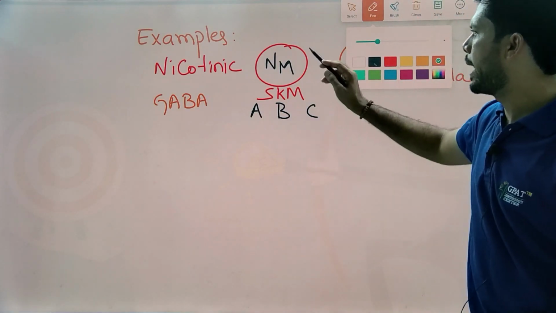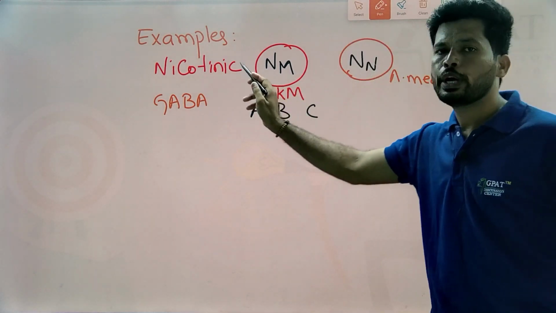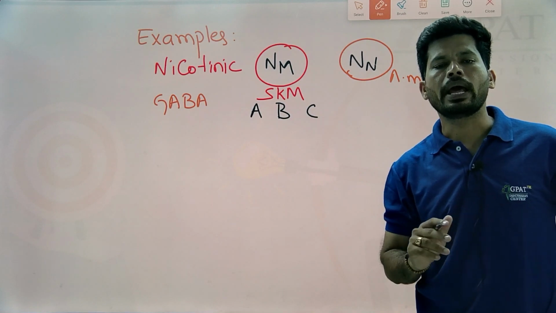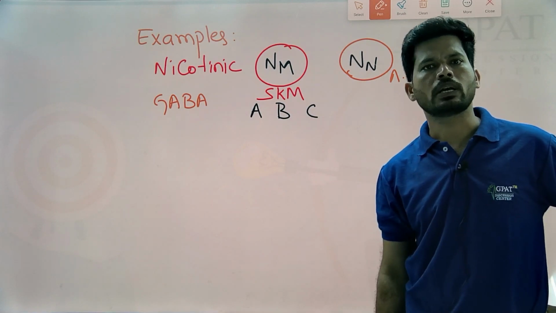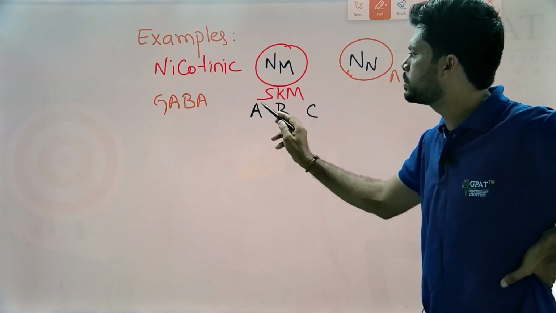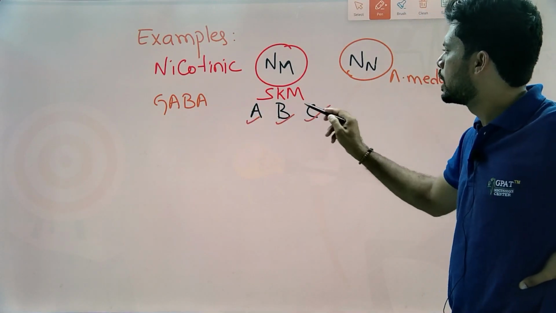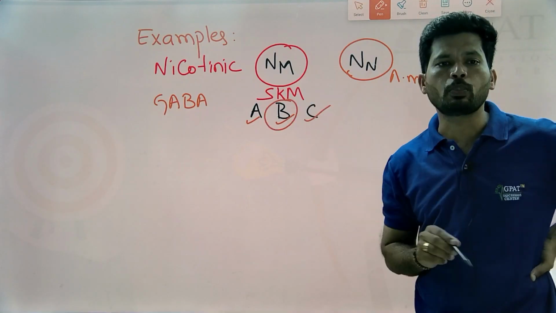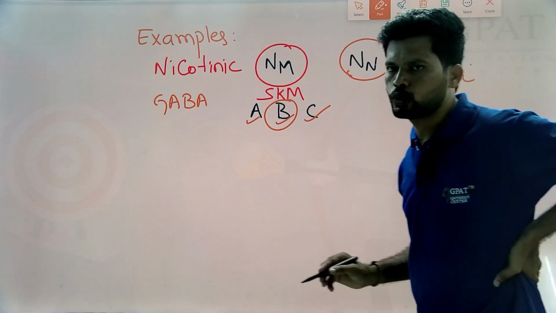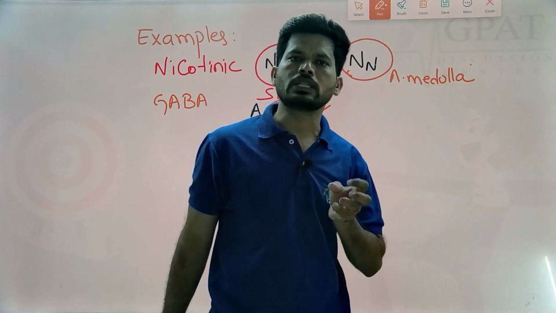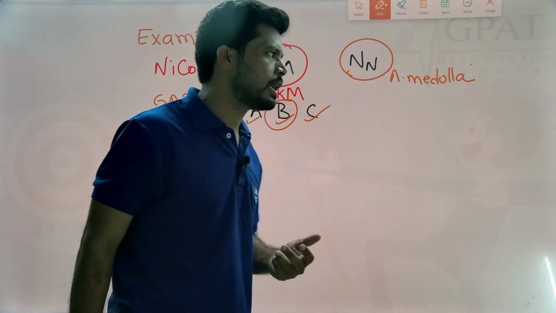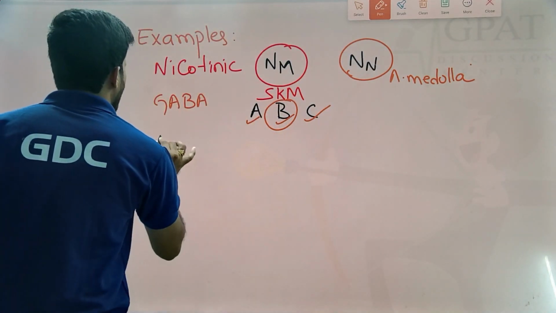Okay. So regarding examples: nicotinic receptor, two types, NM, nicotinic muscle type, and NN, nicotinic neuronal type. And the GABA receptor has three types, A, B, C. GABA B comes under G protein coupled receptor, and GABA A and C belong to the ion channel or ionotropic receptor. You know that drugs like general anesthetics, benzodiazepines and barbiturates show their action on the GABA receptors.